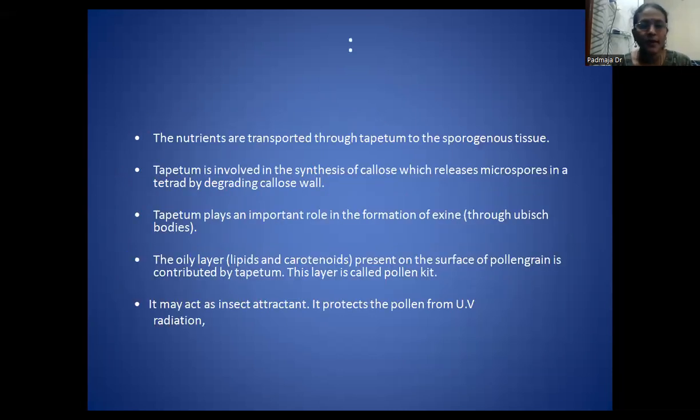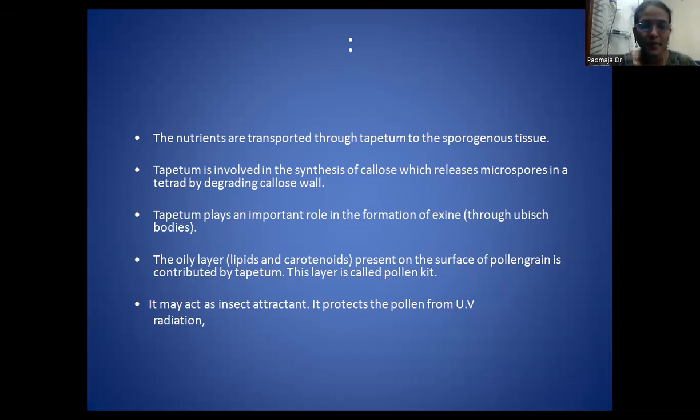And the nutrients are transported through the tapetum to the sporogenous tissue. The tapetum is involved in the synthesis of callose, and it releases microspores from the tetrad by degrading the callose wall. It is also helpful for the pollen grains in the form of tetrads to separate, so it plays an important role there. And this tapetum plays an important role in the formation of exine. Exine means the outermost layer of the pollen grain.